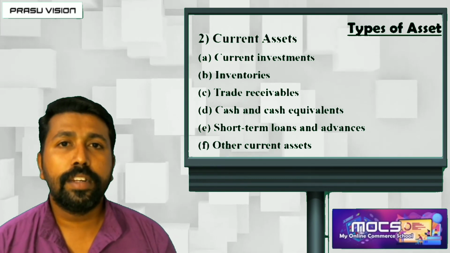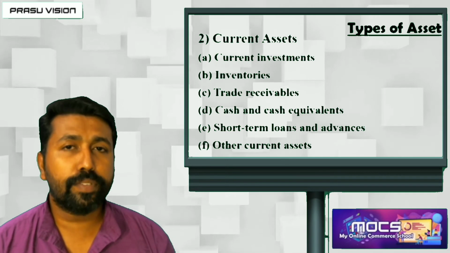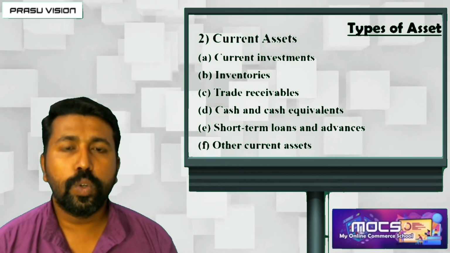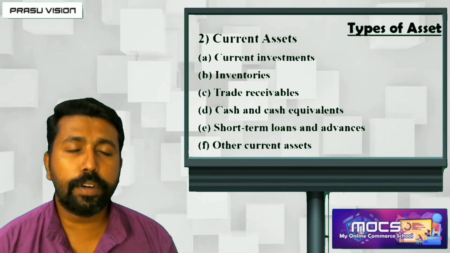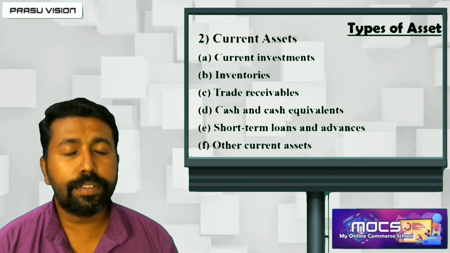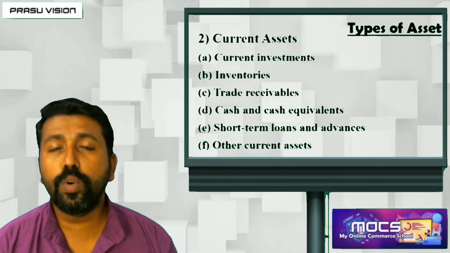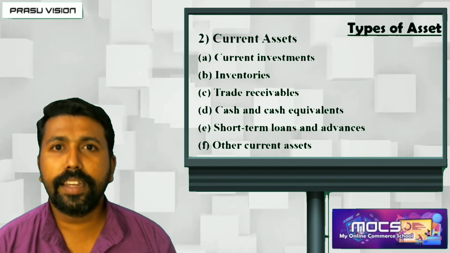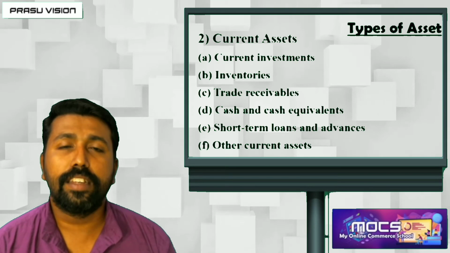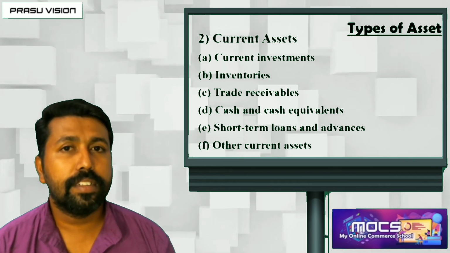You know very well, debtors means the person who is purchasing product from the company on credit, or collecting product on credit from the organization. And bills receivable also comes under trade receivable. Cash and cash equivalents include cash in hand, cash at bank, bank draft or DD, demand draft, not overdraft, it is demand draft.